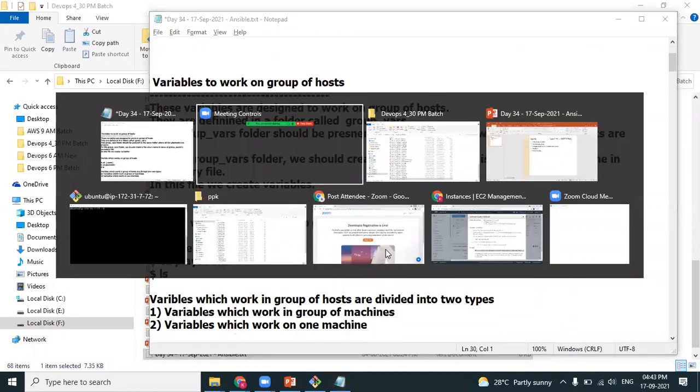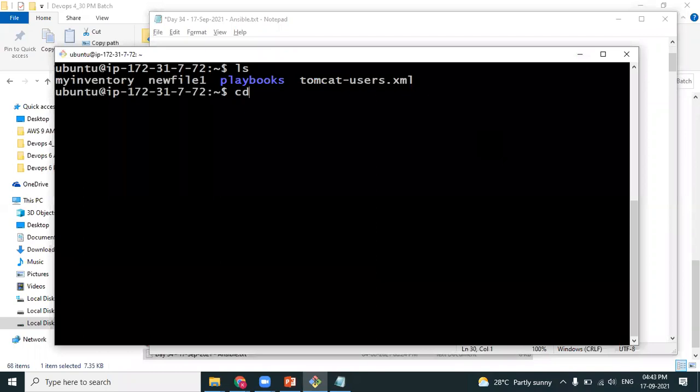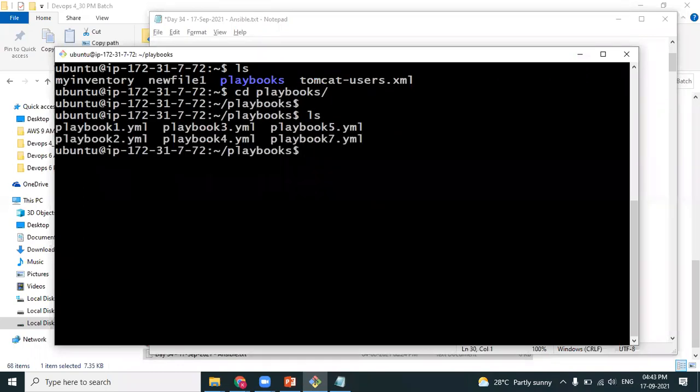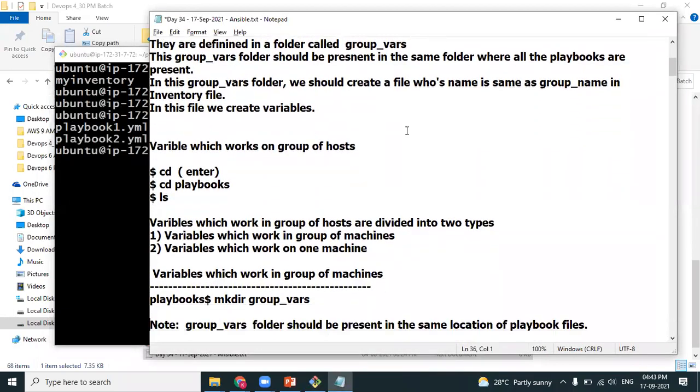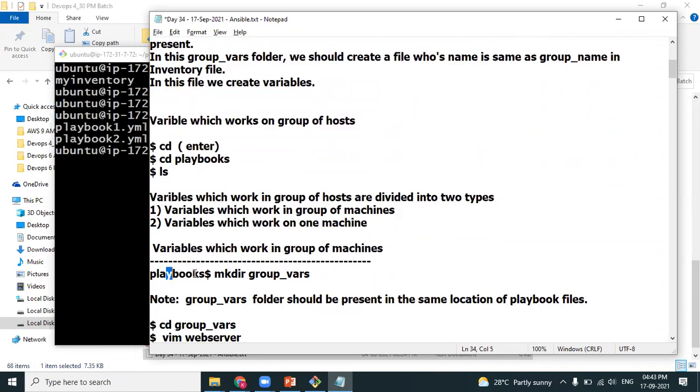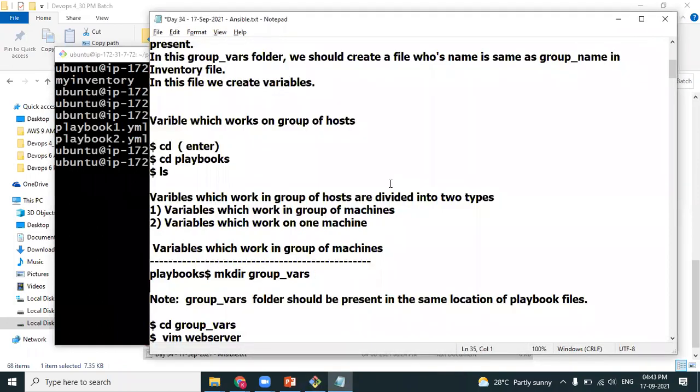Okay, so do you remember, Waqar, we have created a directory playbooks? Yes, so let's go into that directory called playbooks. This is the location where I have created all the playbooks. Now I create a directory inside playbooks. What's the name of the directory? group_vars. Yes. The directory got created. Okay, now let's get into the directory.